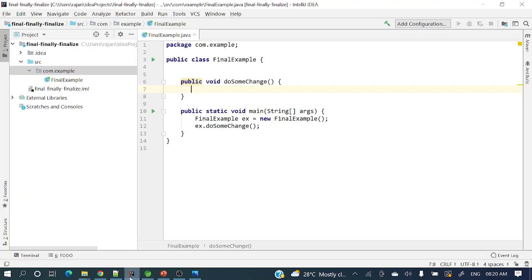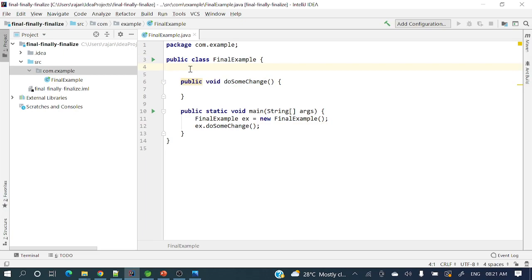Let me open my IntelliJ IDEA. I have already created a small application, final, finally, finalize, where I have a class FinalExample and a method public void doSomething. Here is the main method, where I have created an object of the class and am calling the doSomething method.